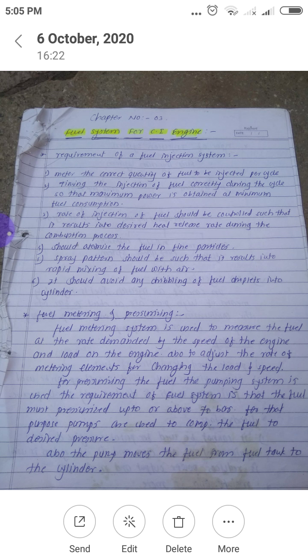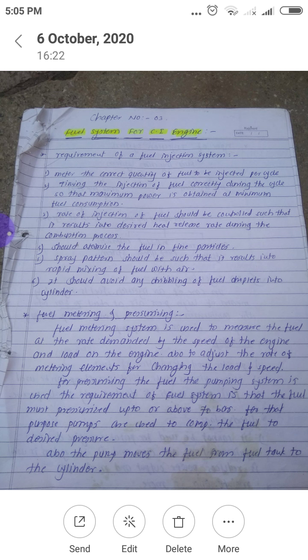The first basic requirement is to meter the correct quantity of fuel to be injected per cycle. That means whatever quantity of fuel is required as per the load of the engine and the speed of the engine, we have to supply the correct quantity. There should be no lack or excess of fuel.